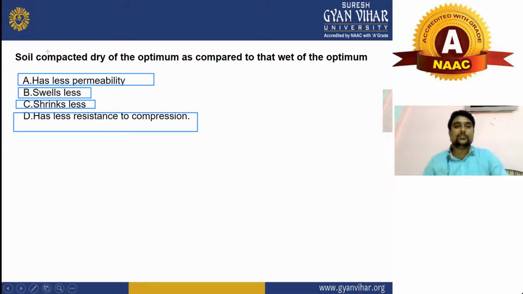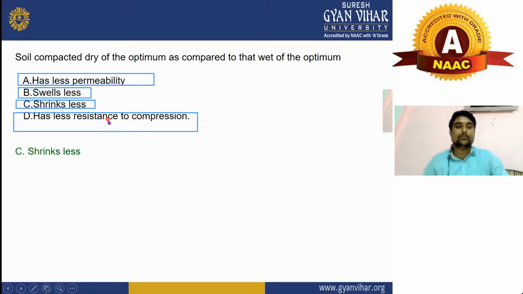So we should also see what is being asked in this question. Soil compacted dry of optimum as compared to that wet of the optimum. So here it is asking about the soil dry of the optimum. Let's see what will be the right answer. The right answer here will be shrink less. It is your right answer. It will shrink less.